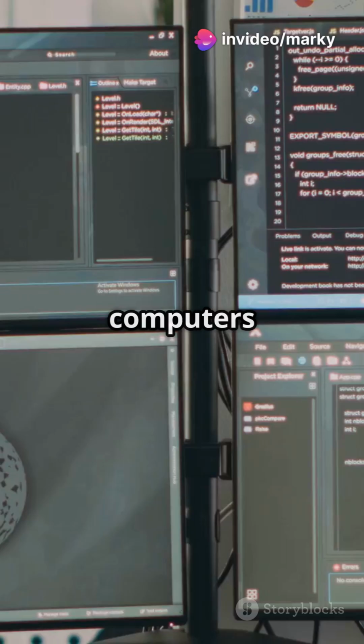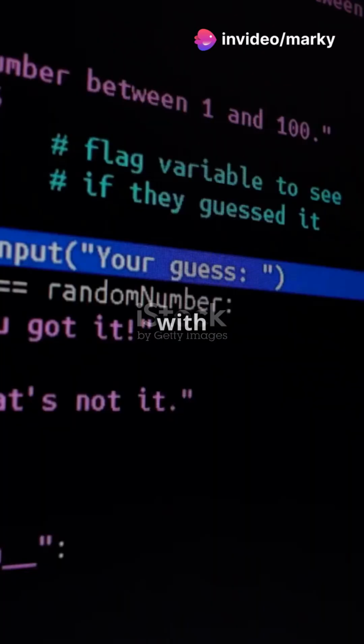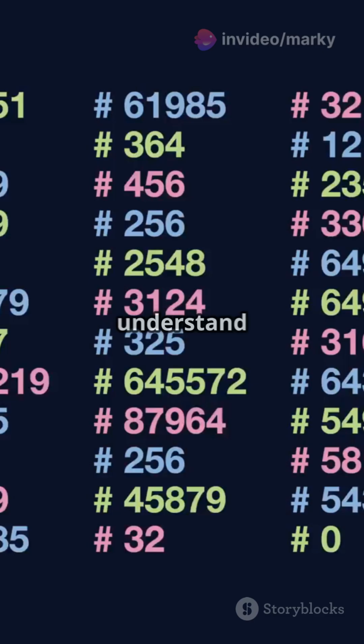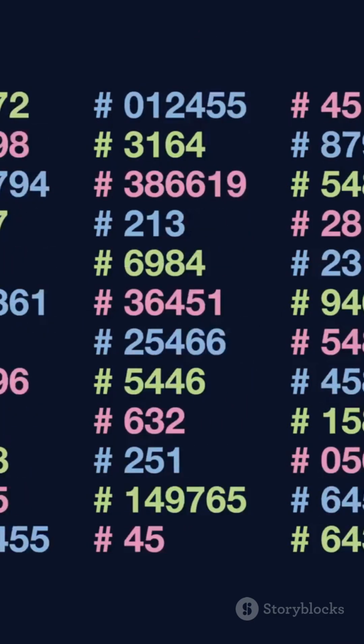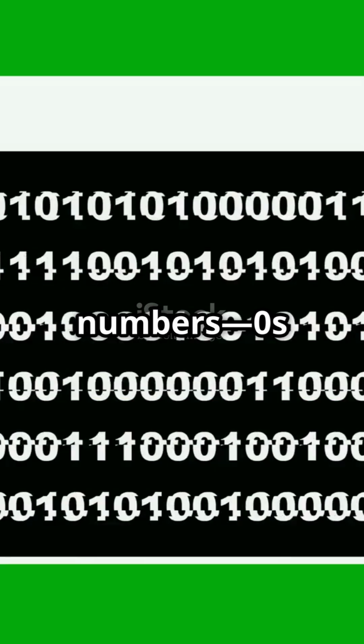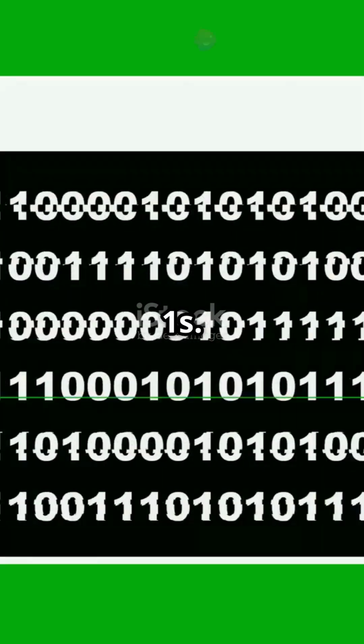Are you curious about how computers think? Let's break it down with Python basics. Computers only understand one thing: numbers. Specifically, binary numbers, 0s and 1s.